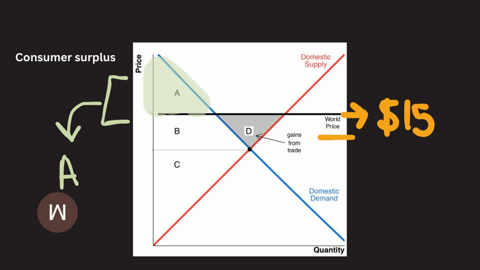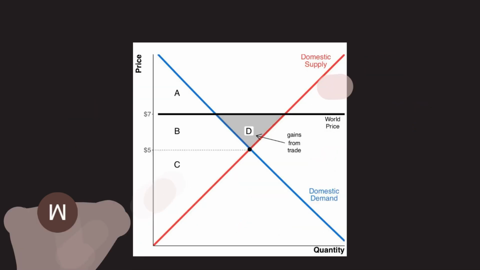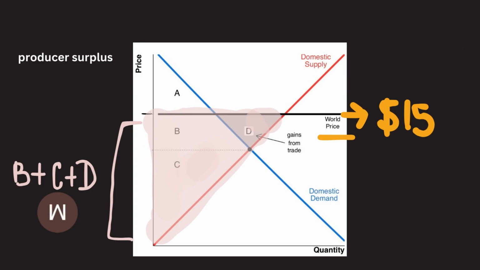As the price goes up, the quantity demanded typically decreases and the consumer surplus shrinks. Fewer consumers are able to experience this surplus. Basically, it means that the total benefit or the surplus that consumers derive from buying coffee has decreased. Producer surplus: since the world price is now $15, it's higher than the domestic price of $10. Brazilian coffee producers will now produce more coffee to sell it internationally at a higher price.